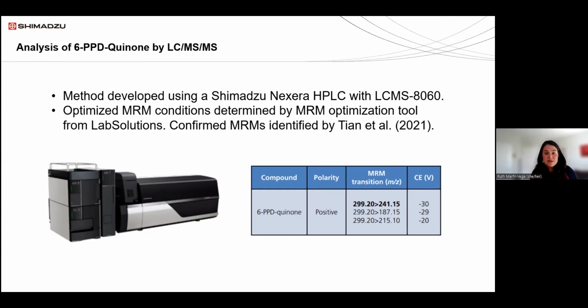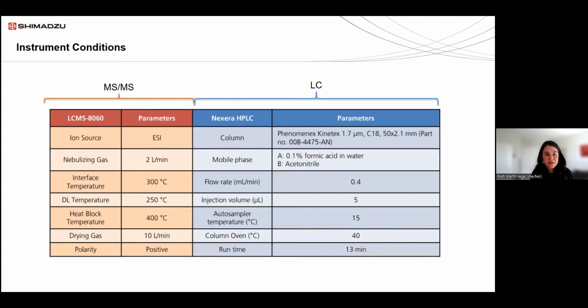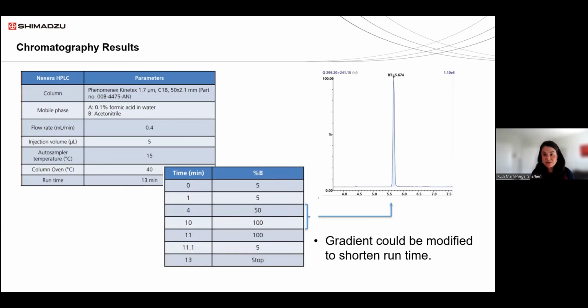For the work we used the Shimadzu LCMS 8060, and we confirmed that the fragments that we were seeing were the same as those published by Ed Kolodziej's group in the Science paper. Here I'm just sharing the general conditions. These are very common conditions that are used in LCMS methods. And here I'm showing some of the results that we got from the work. In this case, we have only 6-PPD quinone in the method. And as you can see on the chromatogram on the top right corner of the slide, the compound eluted at 5.5 minutes. I'm showing the gradient in the table in the middle.